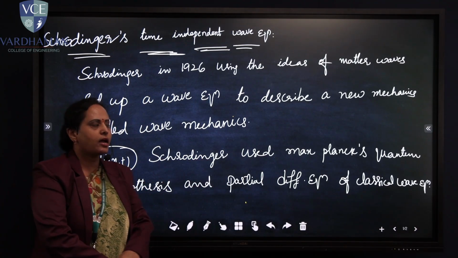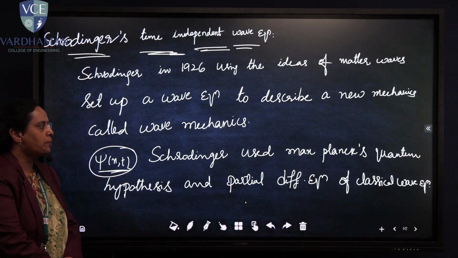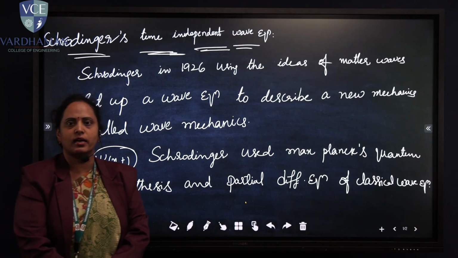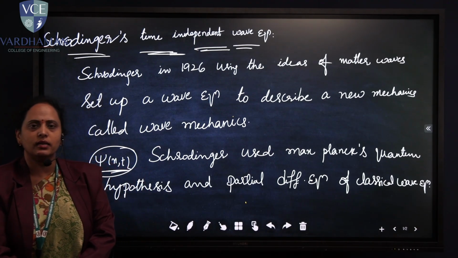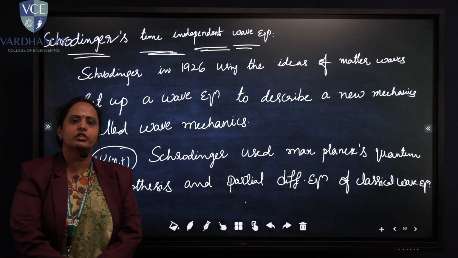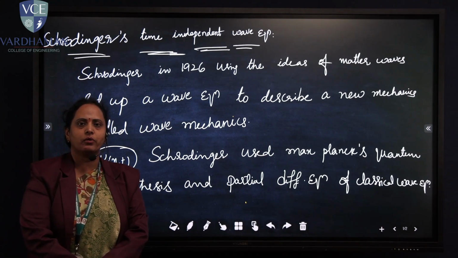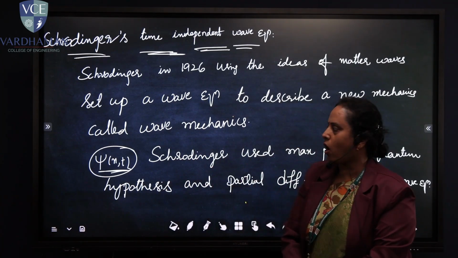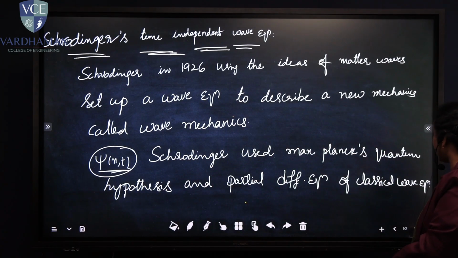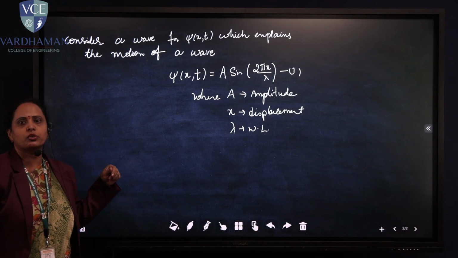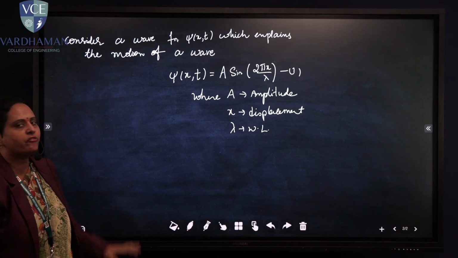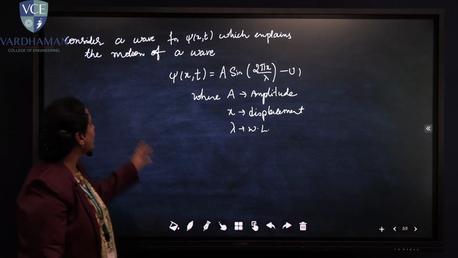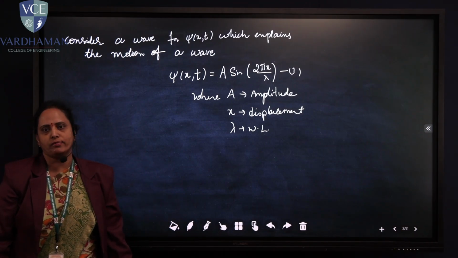Schrodinger used Max Planck's quantum hypothesis and the partial differential equation of the classical wave equation. Because in classical mechanics a wave equation is already set up, the same equation we are going to take, and here we are going to describe the matter waves. How we are going to describe, let us discuss. Now, to derive an expression for the Schrodinger wave equation, let us consider a wave function psi of x comma t, which explains the motion of matter waves.